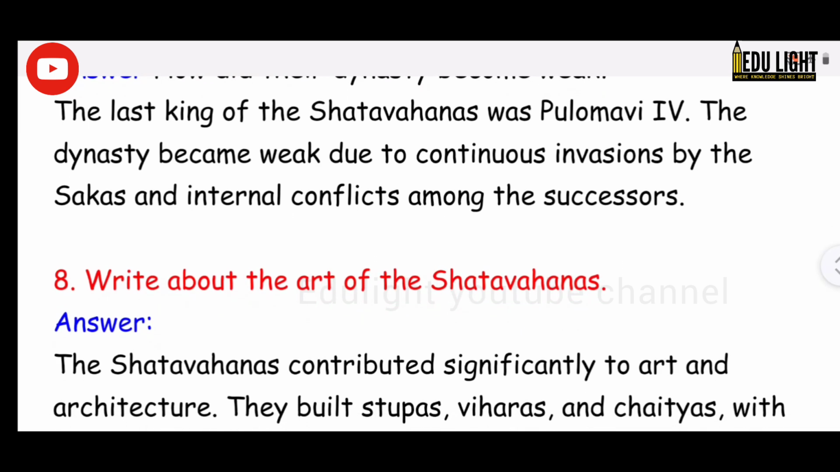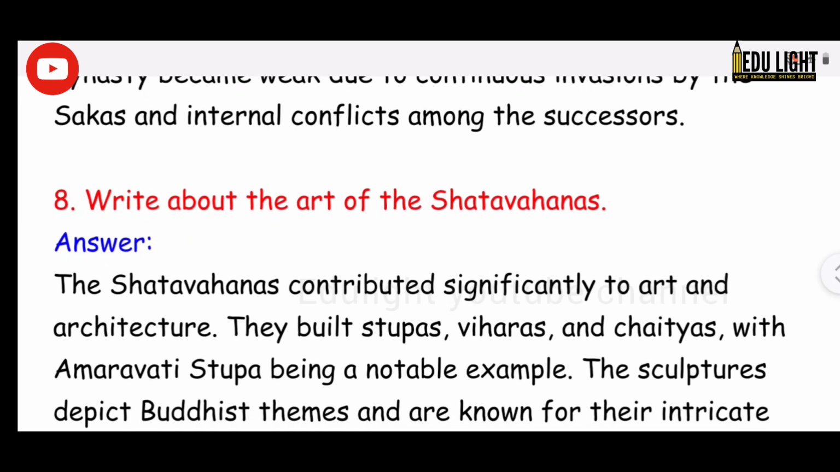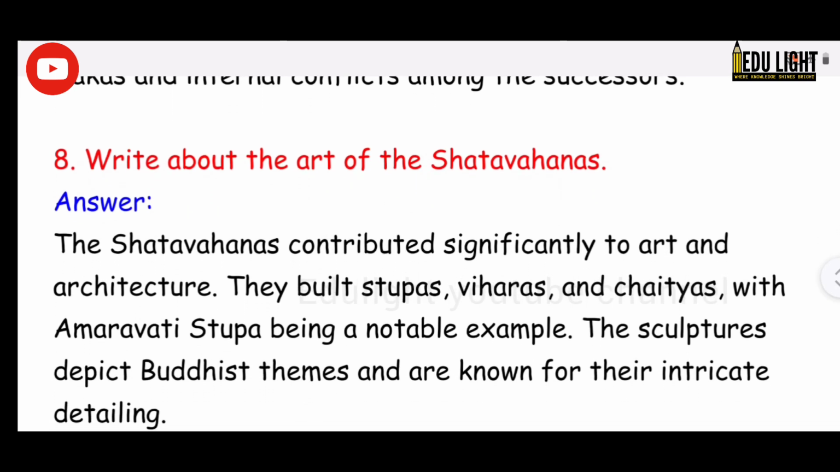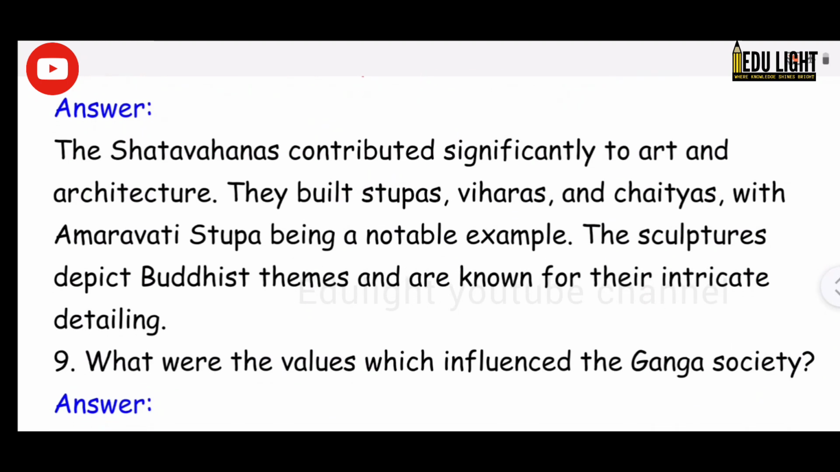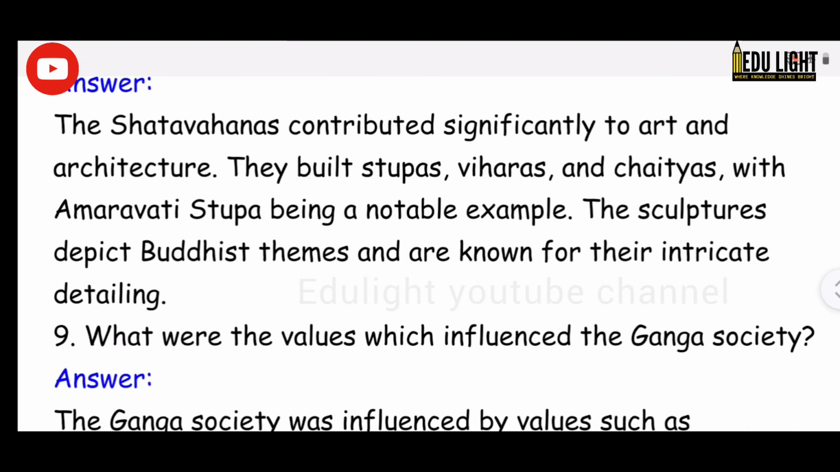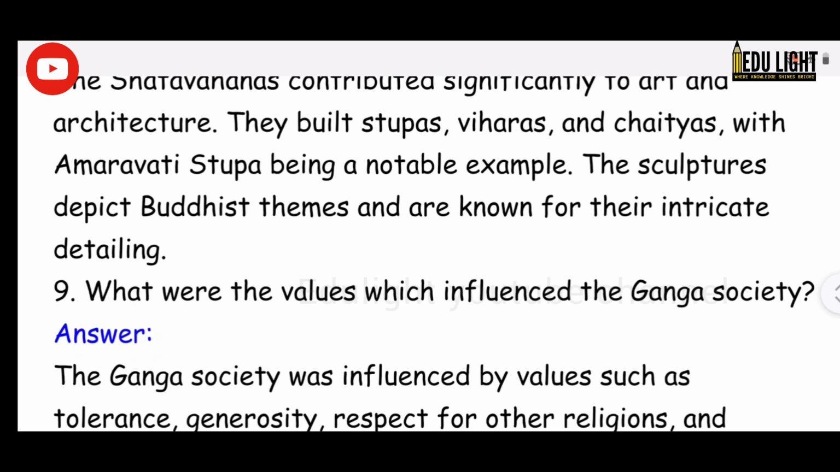8. Write about the art of the Shatavahanas. Answer. The Shatavahanas contributed significantly to art and architecture. They built stupas, viharas and chaityas, with Amaravati Stupa being a notable example. The sculptures depict Buddhist themes and are known for their intricate detailing.